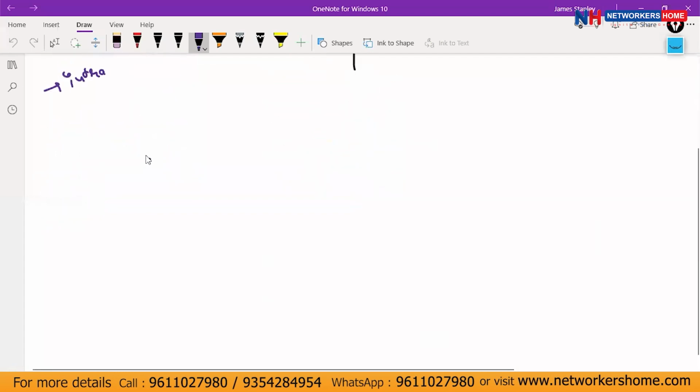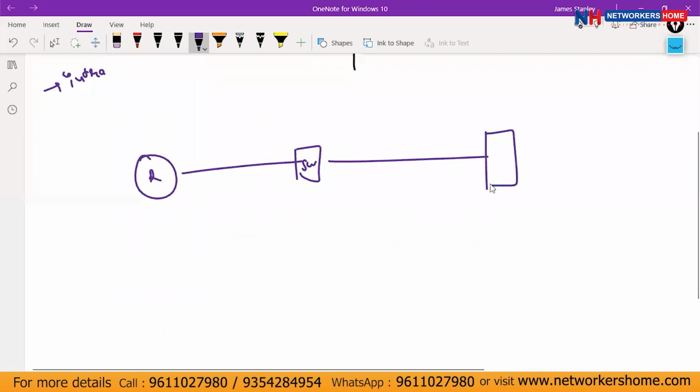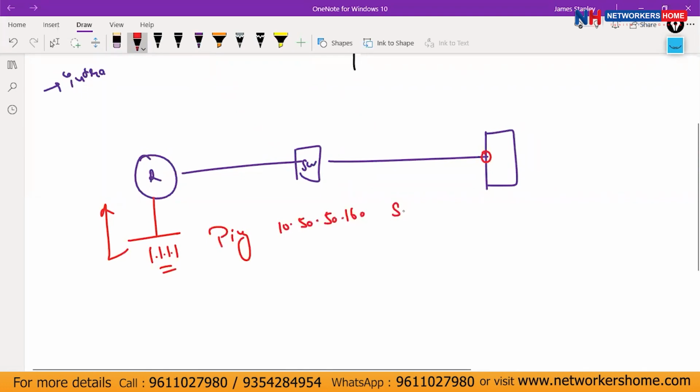Let's consider this is a router, and this is the switch in between that, and this is my Palo Alto. Here I have one loopback 1.1.1.1. So from here I'm gonna ping now. What I'm gonna ping here, this is 10.50.50.160 as a source of 1.1.1.1.